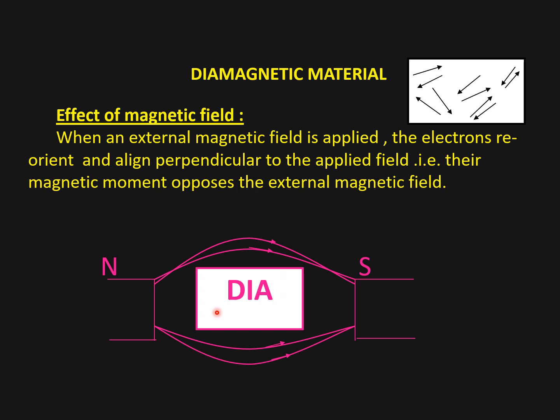Here we have a diamagnetic material which is placed in between two magnetic poles. All the magnetic lines of force from the magnet are repelled away from the diamagnetic material. This effect is also known as the Meissner effect. Also it is known as diamagnetism.